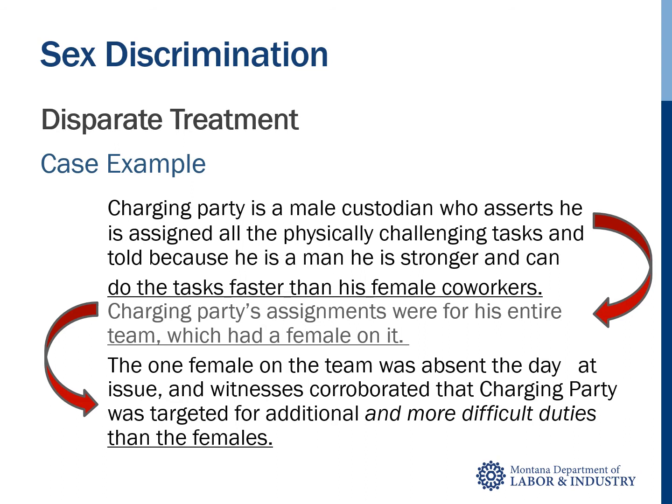faster. Walking through the elements of the prima facie case, charging party is a male and therefore a member of the protected class of sex, satisfying the first element. Charging party asserted the majority female custodial staff did not want to perform certain duties, which were then assigned to him. Specifically, on June 11, 2018, charging party was told to go lift the cafeteria tables and clean the floors in the middle school commons because he is a man and can do it faster than the females who were previously assigned the task. So charging party was subjected to an adverse act and satisfies the second element.